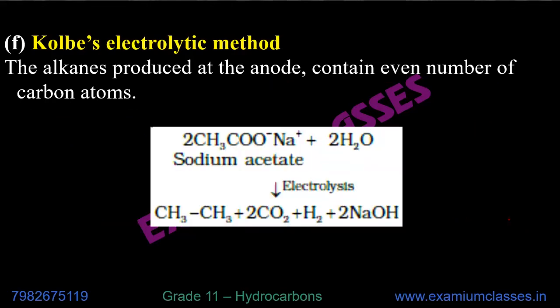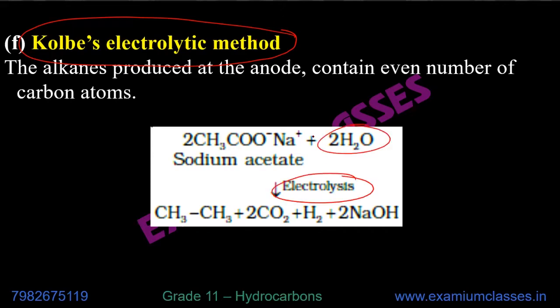The reactions are important and you have to remember, sometimes it is asked that explain Kolbe's electrolytic method with reactions. These are the reactions you have to write. So first one is electrolysis. Electrolysis is with water, you get sodium acetate, or sodium ethanoate, same thing, from acetic acid. So first you have acetic acid, from acetic acid you get sodium acetate, and then electrolysis gives